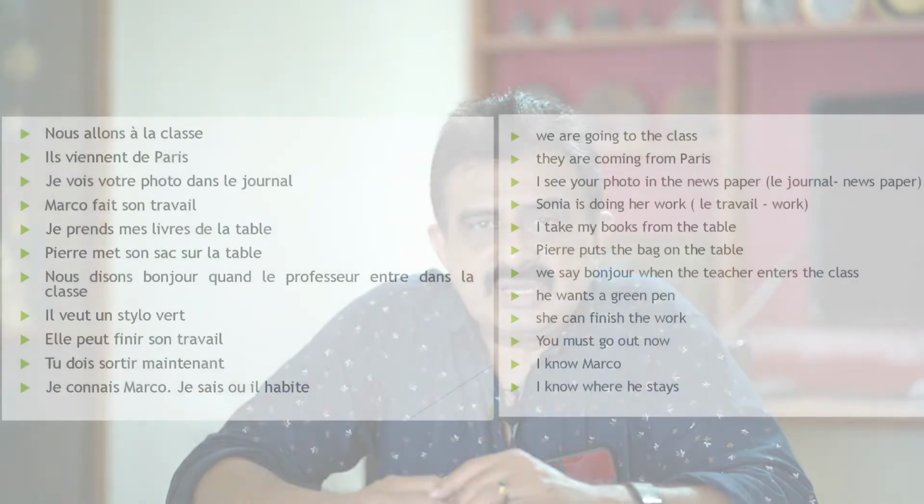Well, they are some of the irregular verbs that we have taken today to know the existence as well as to become familiar with their conjugations, as they are important in the sense more frequently used. To become familiar with them, we will see a few contexts when they can be used. Suppose you want to say, we are going to the class. Okay, we check the verb. What is the verb to go? To go, it is aller.